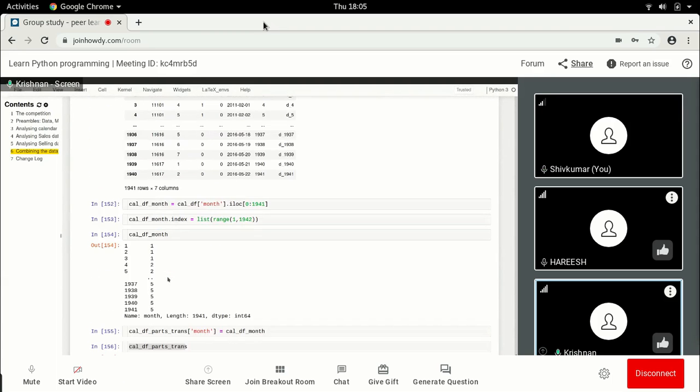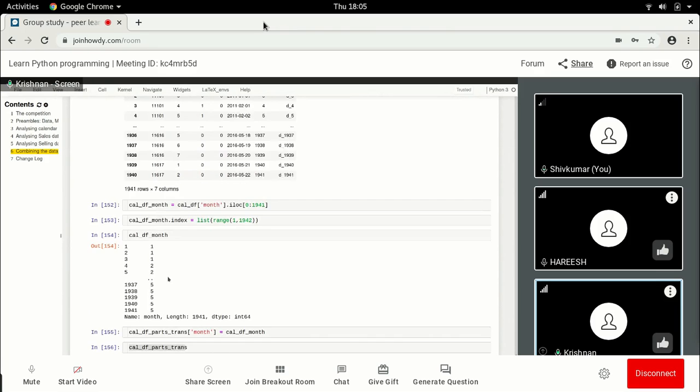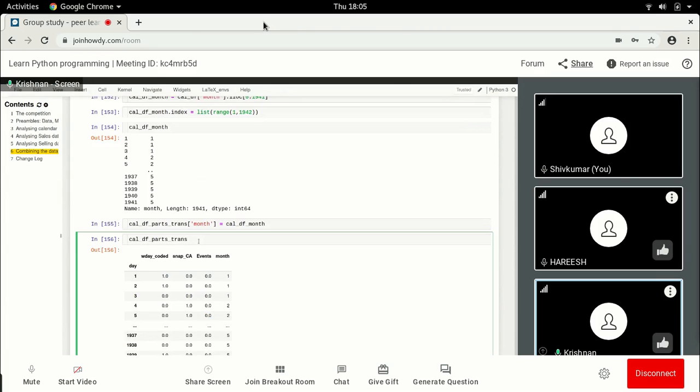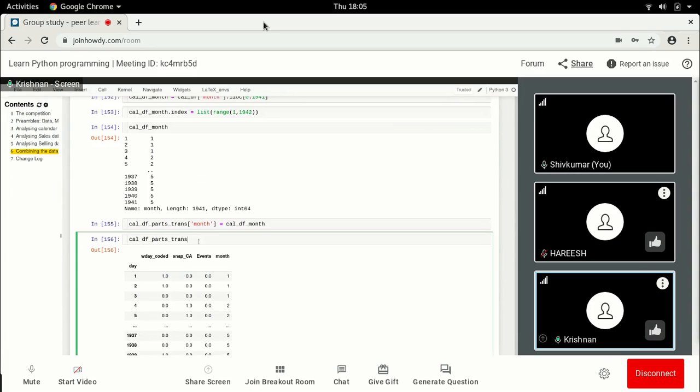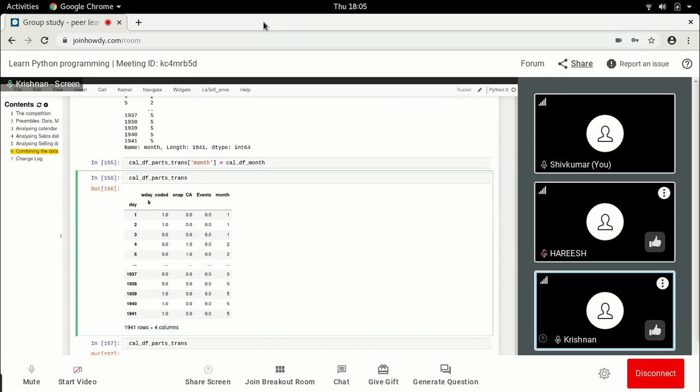So what we did was, I think we created this. If we want to talk about a linear model, y is equal to f of x. So we were able to sit down and put together the x part, where we say that we will have the day, snap events, and the month.